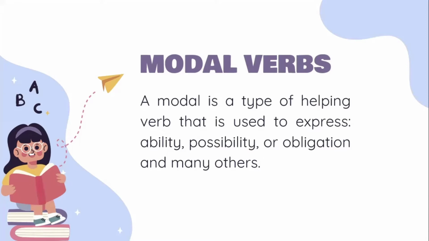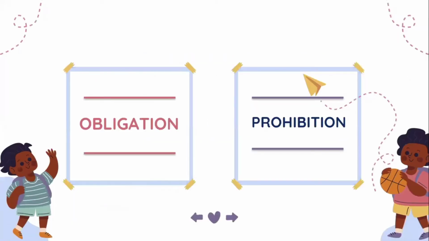So what are modal verbs? A modal verb is a type of helping verb that is used to express ability, possibility, or obligation, and many others. So, these are words that express different kinds of things. In this lesson, we are going to focus on modal verbs that we use to express obligation and then prohibition. Let's begin with obligation first.